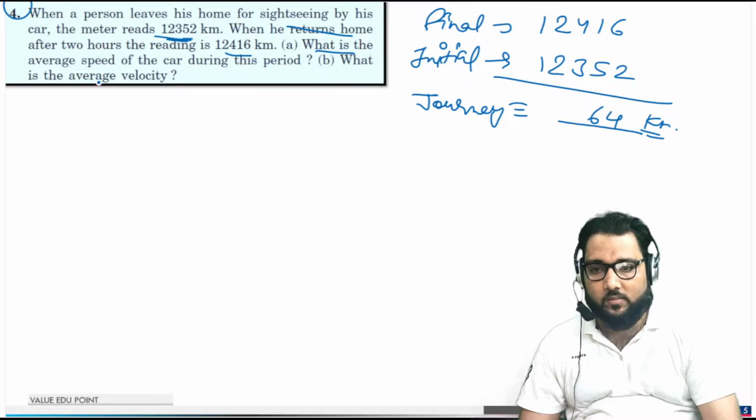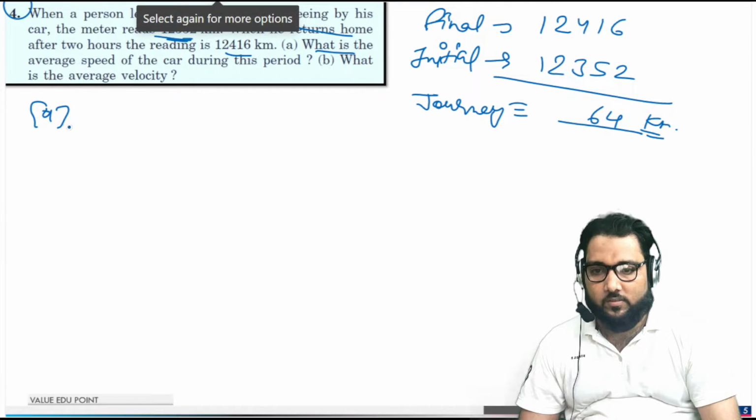Now what is being asked in the first question: the distance traveled, the average speed.